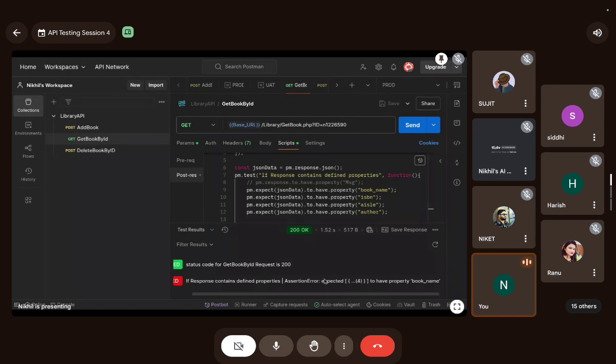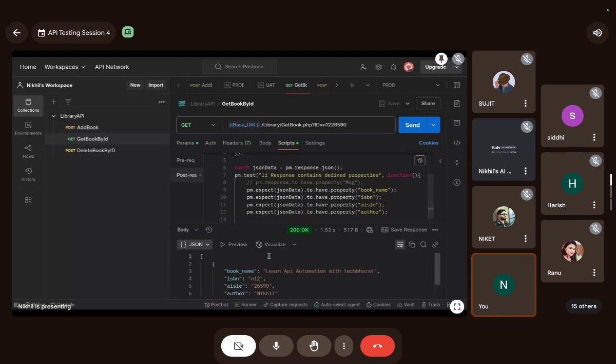Okay, it failed. I want to check it. Why did it fail? Let me check. To have property book name. I guess, is the spelling correct? What was the issue? Everything is correct. Let me try it again, guys.